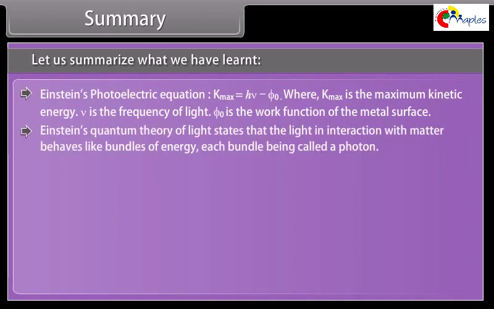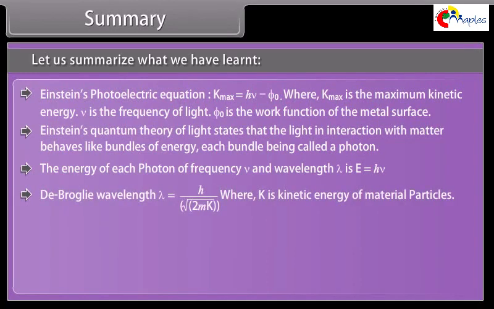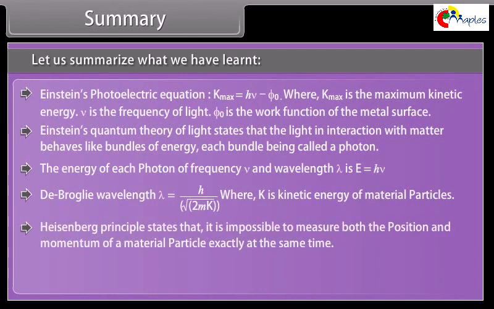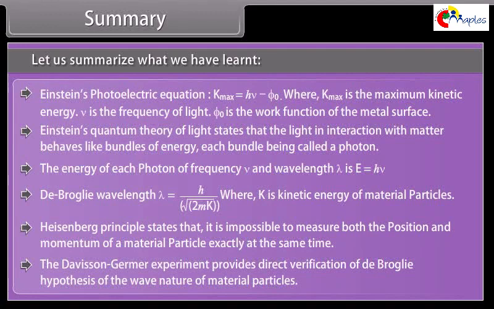Einstein's quantum theory of light states that the light in interaction with matter behaves like bundles of energy, each bundle being called a photon. The energy of each photon of frequency nu and wavelength lambda is E equals h nu. De Broglie wavelength lambda equals h by square root of 2mK, where K is kinetic energy of material particles. Heisenberg principle states that it is impossible to measure both the position and momentum of a material particle exactly at the same time. The Davisson-Germer experiment provides direct verification of de Broglie hypothesis of the wave nature of material particles.